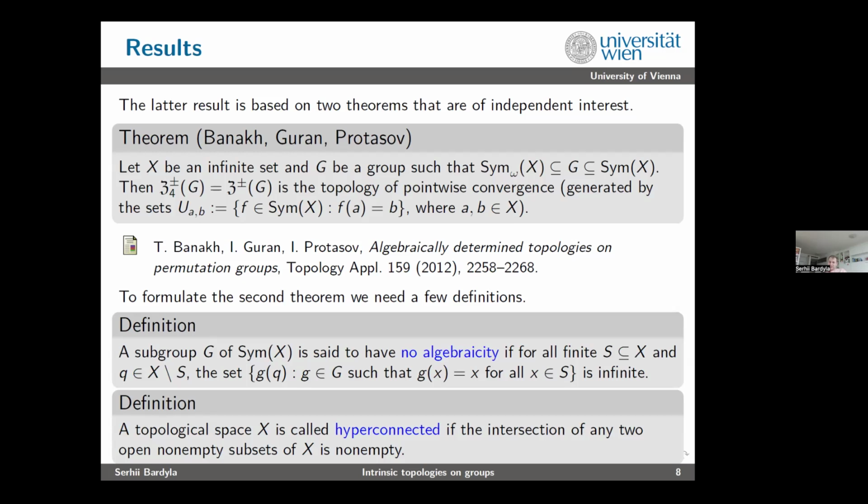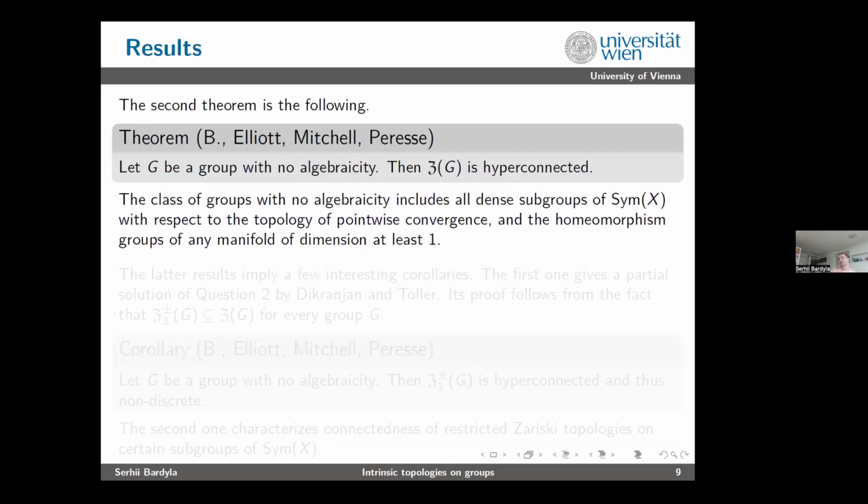So this is quite an ugly space, never Hausdorff unless your space is a singleton. As a prototype, you can consider, for an infinite set, the cofinite topology, the topology whose non-empty open elements are those with finite complements. This is an example of a hyperconnected space. So what we showed, the second theorem, is: let G be a group with no algebraicity, then for any such group the semi-group Zariski topology is very ugly. It is hyperconnected, so it is not even Hausdorff.